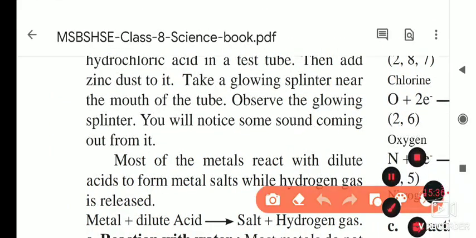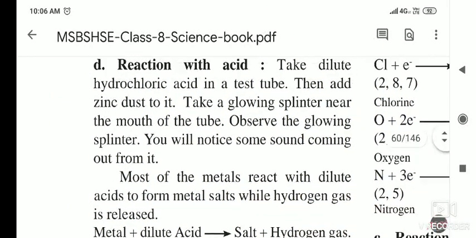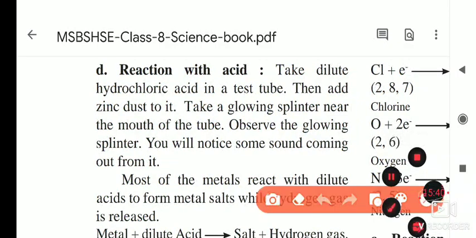Take dilute hydrochloric acid in a test tube. Then add zinc dust to it. Take a glowing splinter near the mouth of the tube. What we have to do? We have to take the glowing splinter to the mouth of the test tube, and what happens? Observe the glowing splinter. What will you notice and which sound is coming?